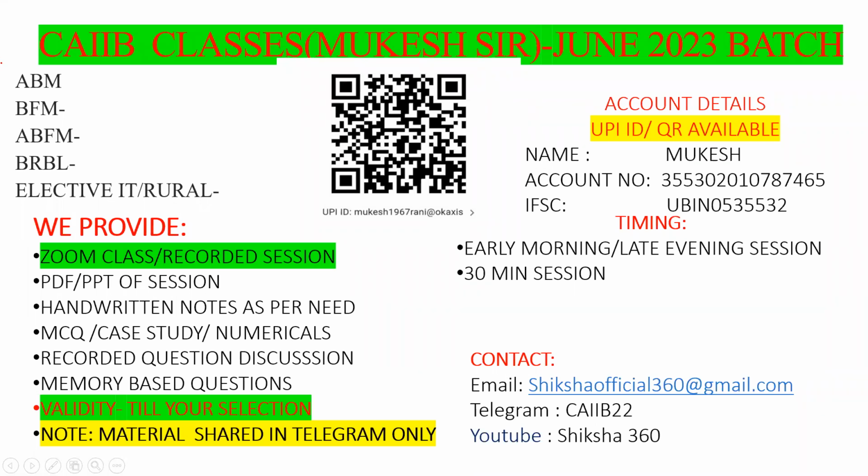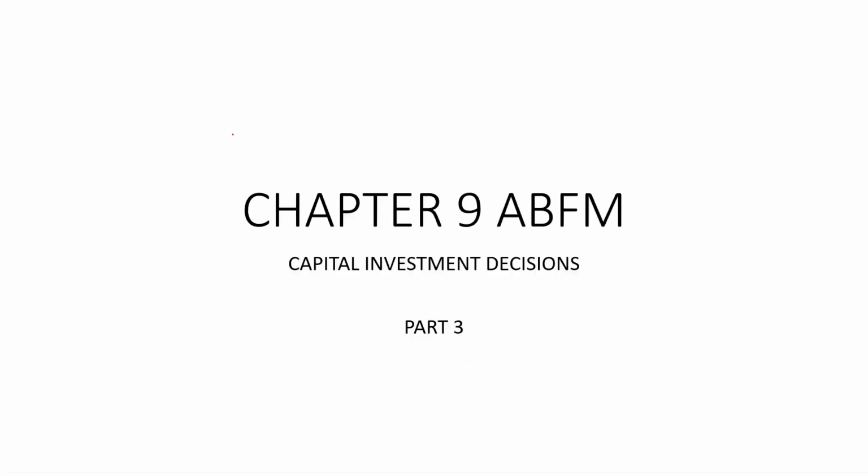In this session, we have to cover the ABFM chapter number 9 part 3. The main content is the payback period. We have to discuss it in detail. So let's start our discussion. Chapter number 9, capital investment decision, part number 3, that is related to the payback period.